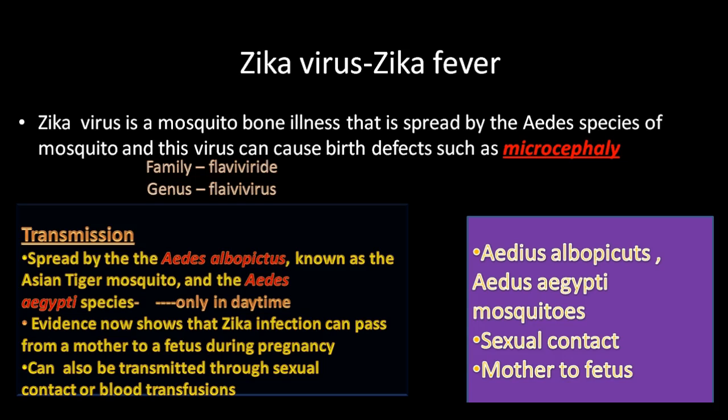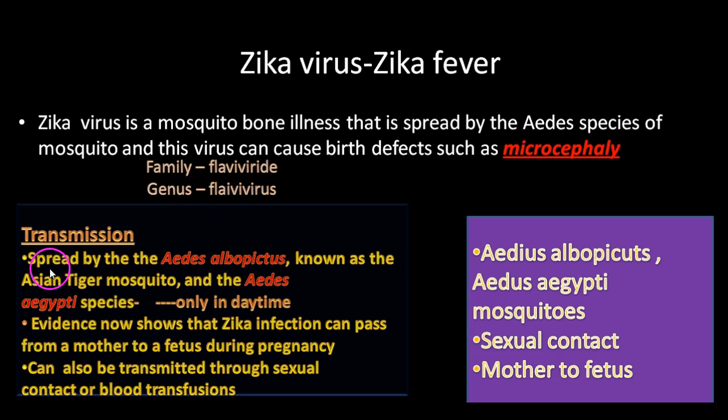Zika virus or Zika fever. Zika virus is a mosquito-borne illness that is spread by the Aedes species of mosquito, and this virus can cause birth defects such as microcephaly. This is the same mosquito that is responsible for the transmission of dengue and chikungunya. It is a flavivirus from the Flaviviridae family.